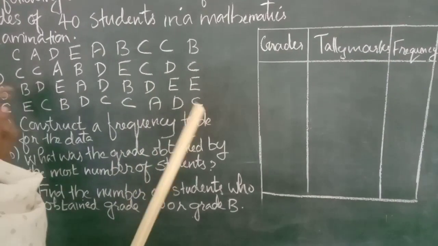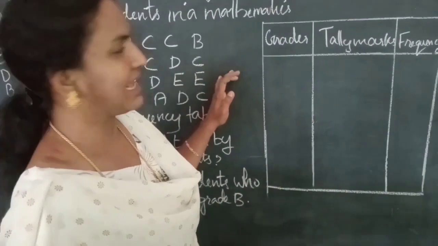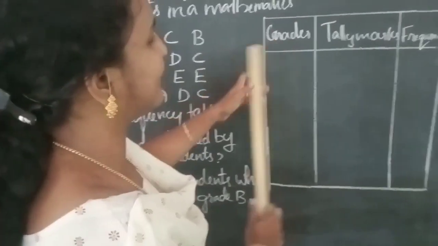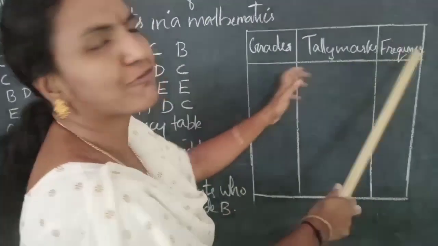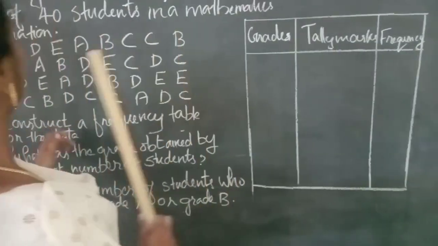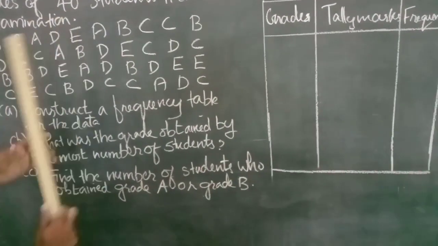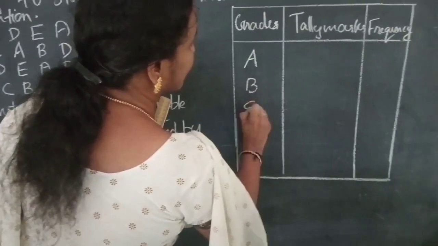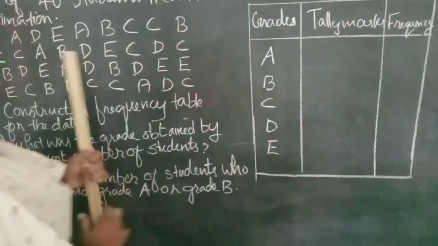So we have to organize the data using a table with 3 columns. The first column is grades, the second column is tally marks, and the third column is frequency. The grades here are A, B, C, D, E, so you have to write the grades A, B, C, D, and E.